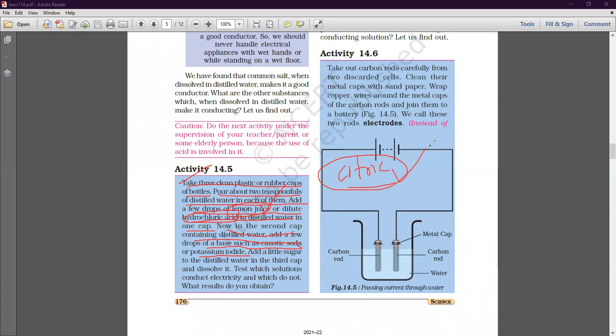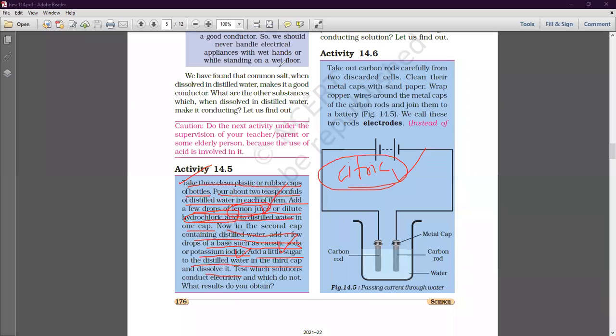So in the first container you have added the acid. Now in the second container, what you have to add? In the second container you have to add a base such as caustic soda or potassium iodide. It is a base. And add a little sugar to the distilled water in the third cap and dissolve it.